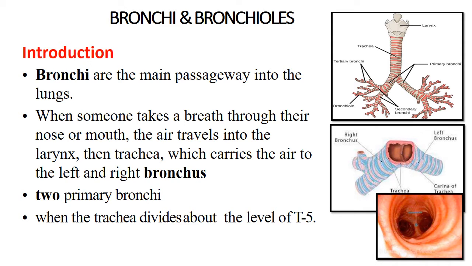When someone takes a breath through their nose or mouth, the air will travel into the larynx, then the trachea, which carries the air to the left and the right bronchus. So there are two primary bronchi. At the level of the T5 vertebra, the trachea divides into two parts, the two primary bronchi, or we can say the left and right bronchus.